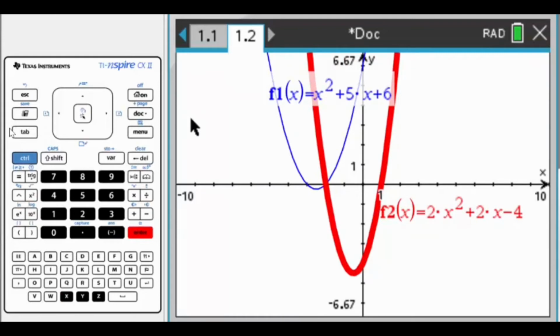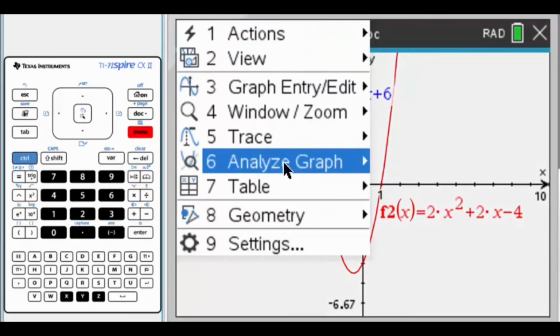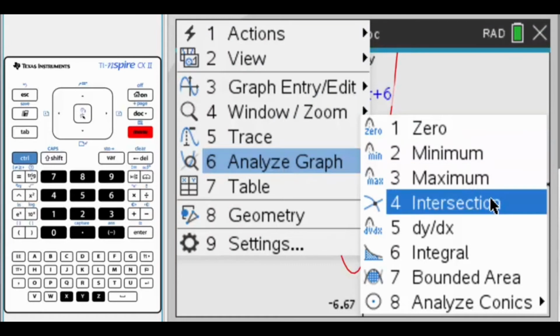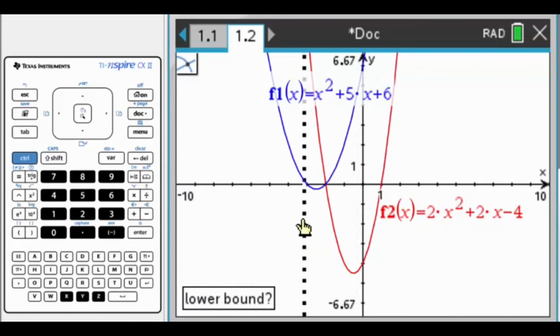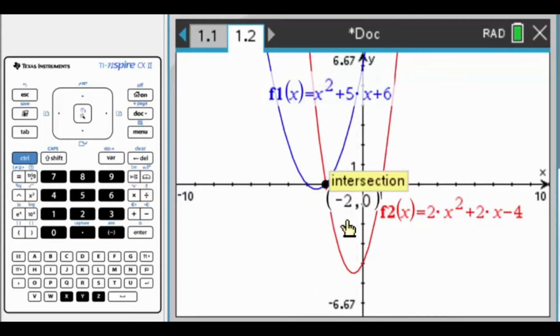Now, what we want to do here is solve these. So we want to find the two points of intersection for this graph. You can see here, we can definitely see one of them right here, but right now we can't see where the other one is. But that's okay. So what we're going to do is go to menu, analyze graph, and you want intersection. This will find where the graphs intersect. If you click on that, now click either side of the first intersection, and you'll see here that the coordinates come up and it's negative 2, 0.